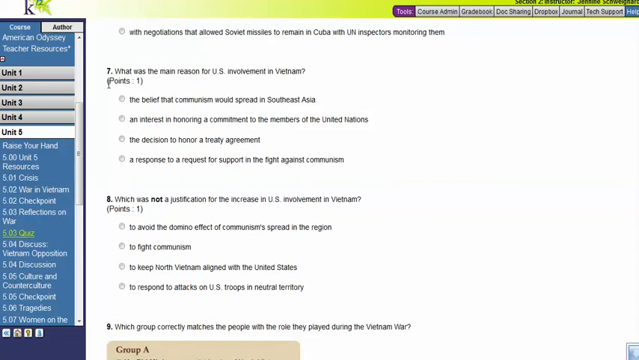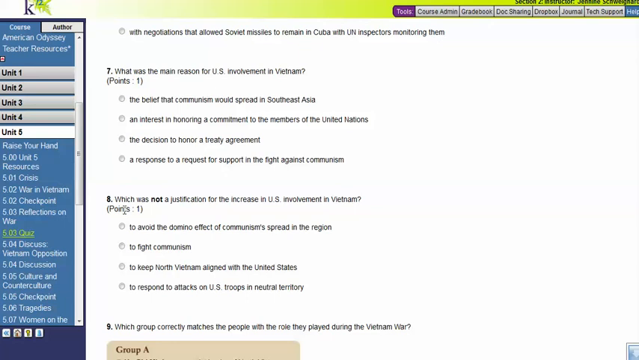Number 7, what was the main reason for the U.S. involvement in Vietnam? The belief that communism would spread throughout Southeast Asia, an interest in honoring a commitment to the members of the United Nations, the decision to honor a treaty agreement, or a response to a request for the support in the fight against communism.